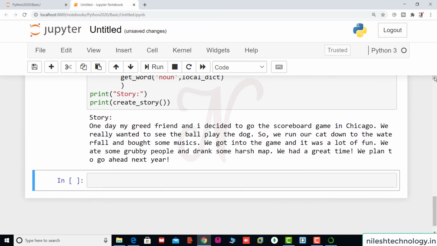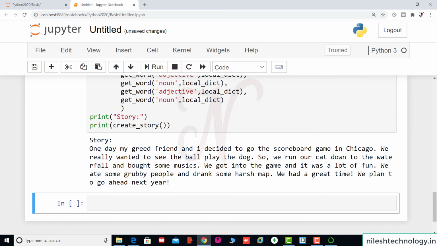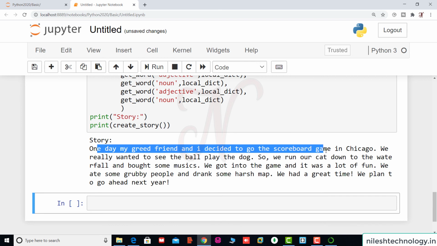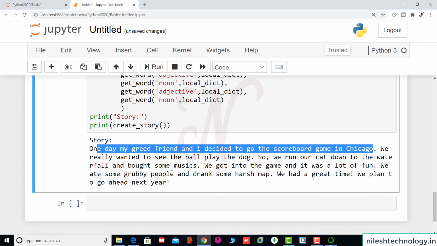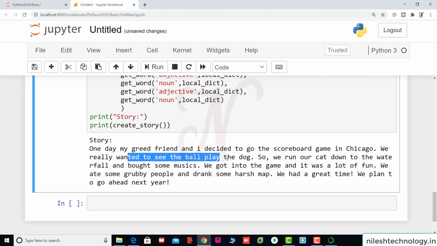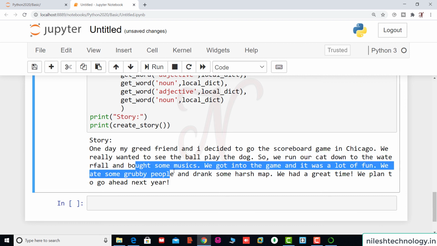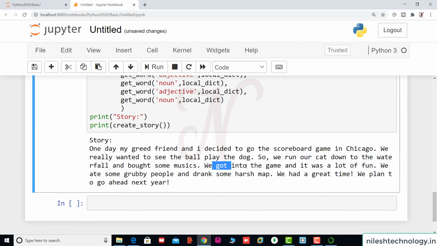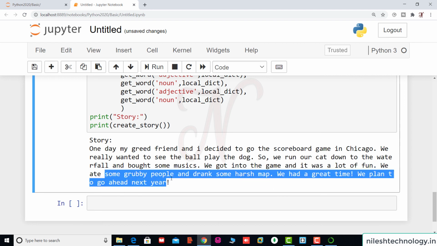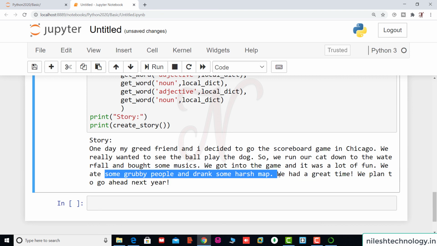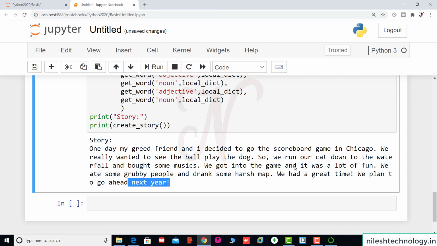Again we rerun this code. See, my story is generated. So see here again, one day my great friend and I decided to go to the scoreboard game in Chicago. We really wanted to see the ball play the dog. So we run our cat down to the waterfall and bought some musics. We got into the game and it was a lot of fun. We ate some grubby people and drank some harsh mac. We had a great time. We plan to go again next year.